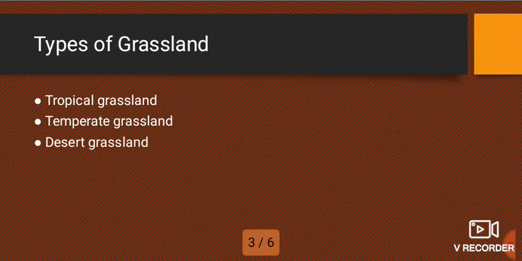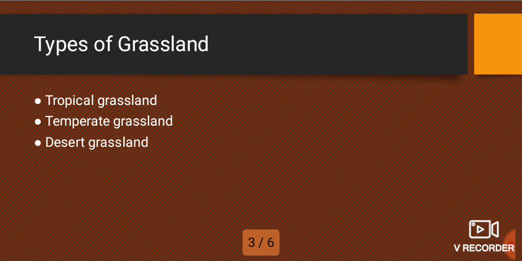On types of grassland ecosystem, we have three: tropical grassland ecosystem, temperate grassland ecosystem, and desert grassland ecosystem. So let's start with tropical grassland ecosystem. It mainly receives two seasons, which are dry and rainy.